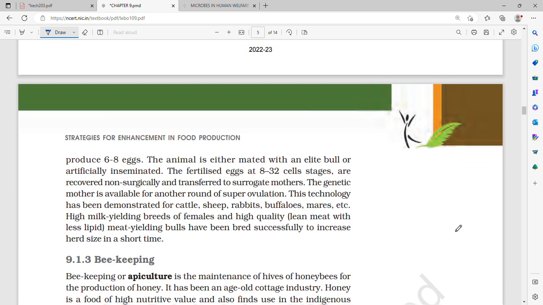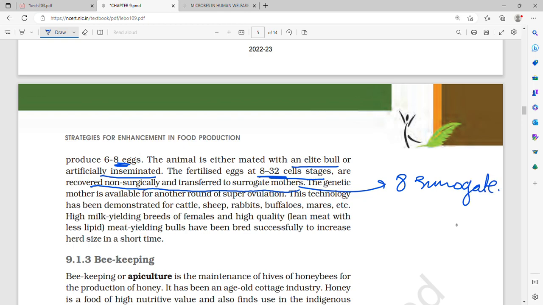a cow yields 6 to 8 eggs. Since it yields 6 to 8 eggs, it is either mated with an elite bull or artificially inseminated, and then at the 8 to 32 cell stage, all these eggs are recovered non-surgically and transported to surrogate mothers, one egg each. So these 8 eggs are transported to, let's say, 8 surrogate mothers.